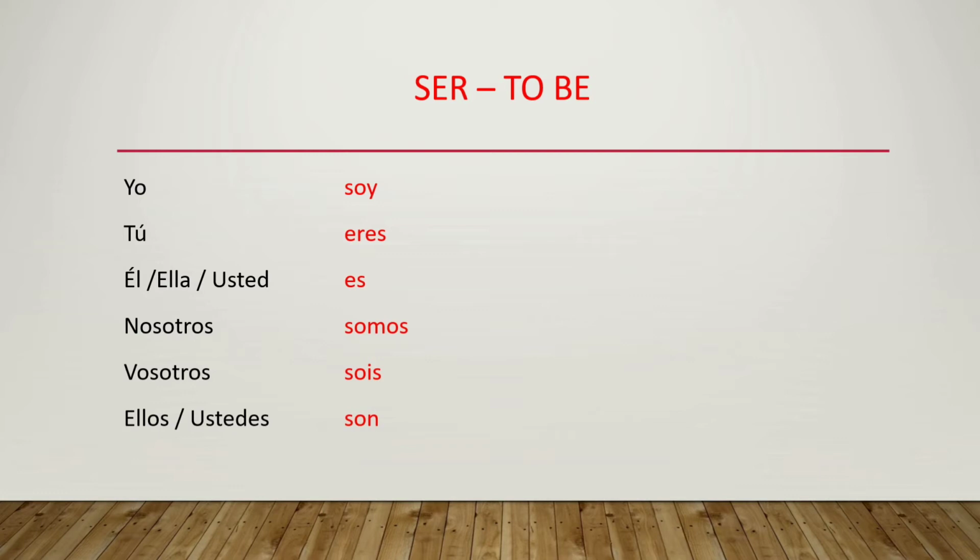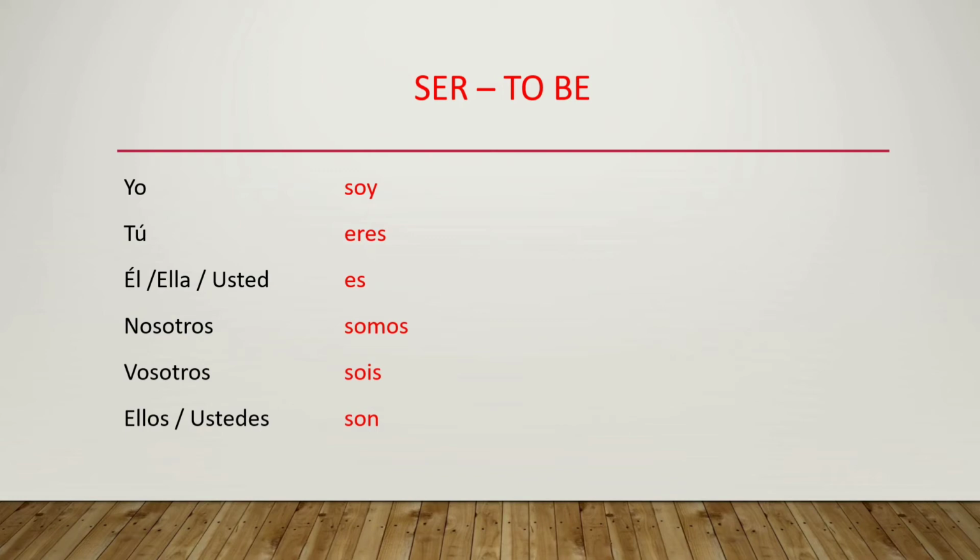These 6 forms are used with the appropriate subject pronoun. In Spanish, each and every subject has a specific verb form. So these 6 forms are used with the subject pronouns that we have already learnt. The first form is yo, that is yo soy. So the first form soy cannot be used with tú, él, nosotros, vosotros, or ellos or ustedes. It cannot be used with any other subject.